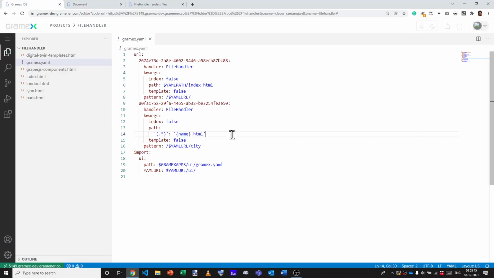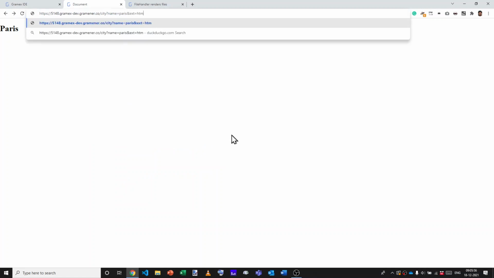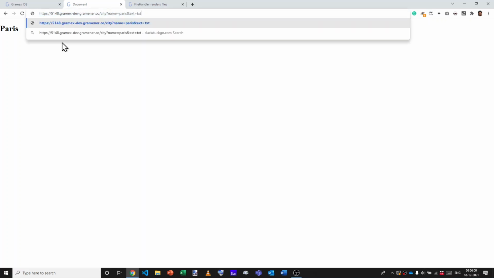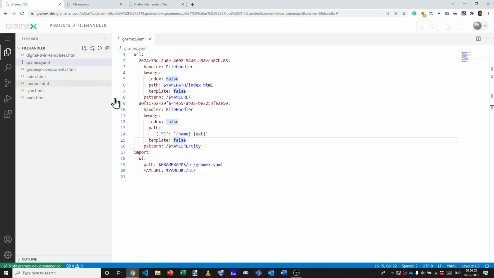Now, you can also put in multiple query parameters, like let's say extension here. Now, if we did this and I put in name is equal to Paris and extension equals HTML, then that would give me paris.html. But if I say ext is equal to txt, then it would be looking for paris.txt, and that's obviously not available, so it's not fetching that. We can extend this to any kind or any number of parameters.